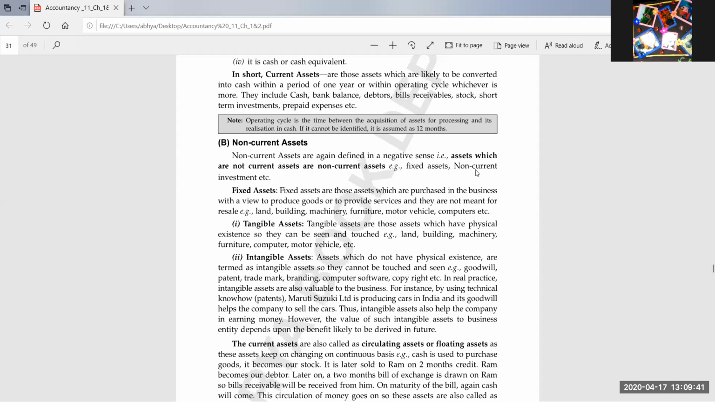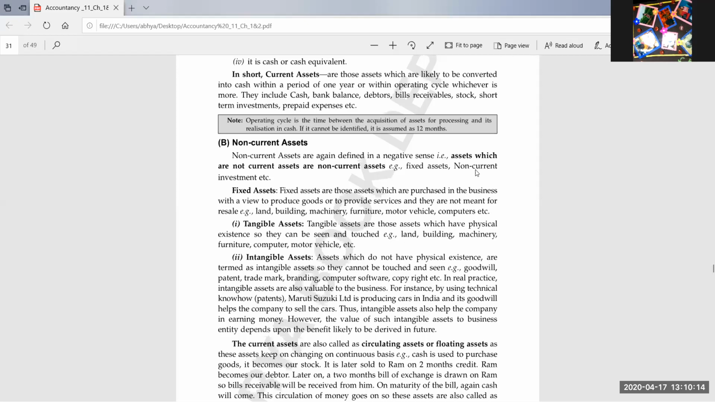Fixed assets are those assets which we have purchased in the business with a view to produce goods or to provide services, or we can say in easy language that we have purchased the fixed assets to use in the business to get the benefits. Fixed assets help the businessman to continue the production process or to sell the goods, like factory, building, land, furniture, machine, motor vehicles, computers, fax machine, printers. All these are fixed assets because again and again these assets will be used to get the returns.